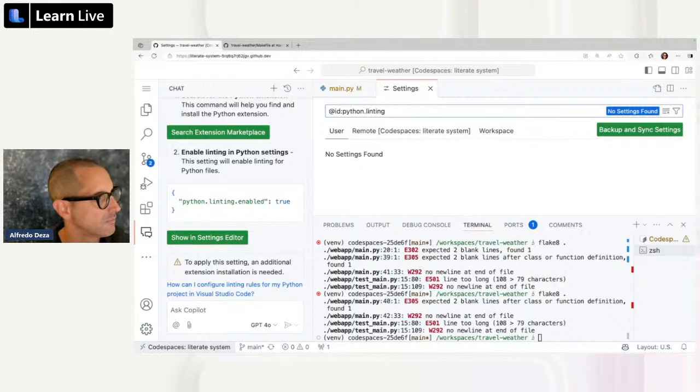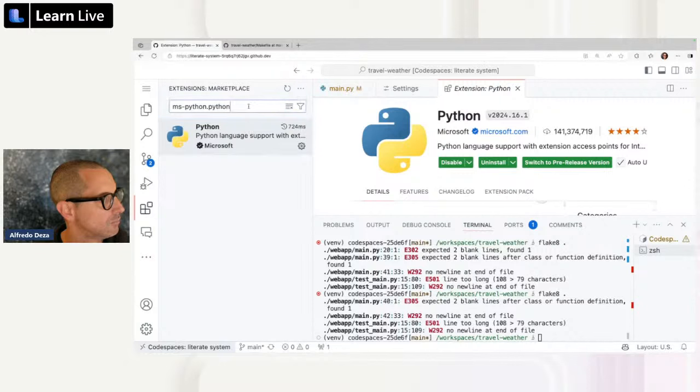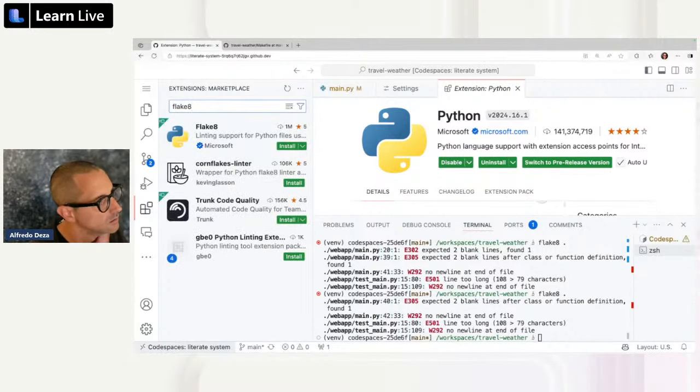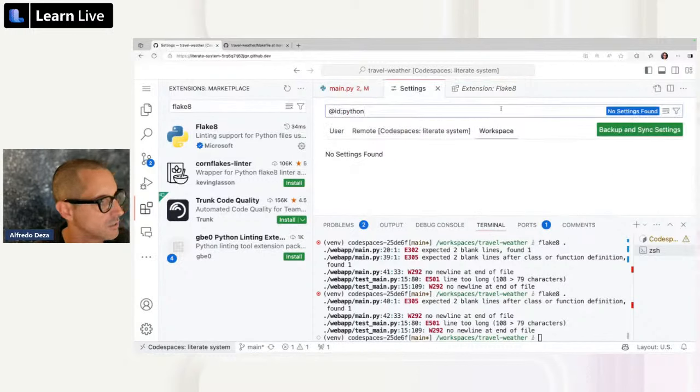Python linting and user mode. Like that. And we can search Python. Python is installed. We can say Flake8. Flake8 linting support. There we go. We didn't have to install that. So I think this is a pretty good way of doing this.